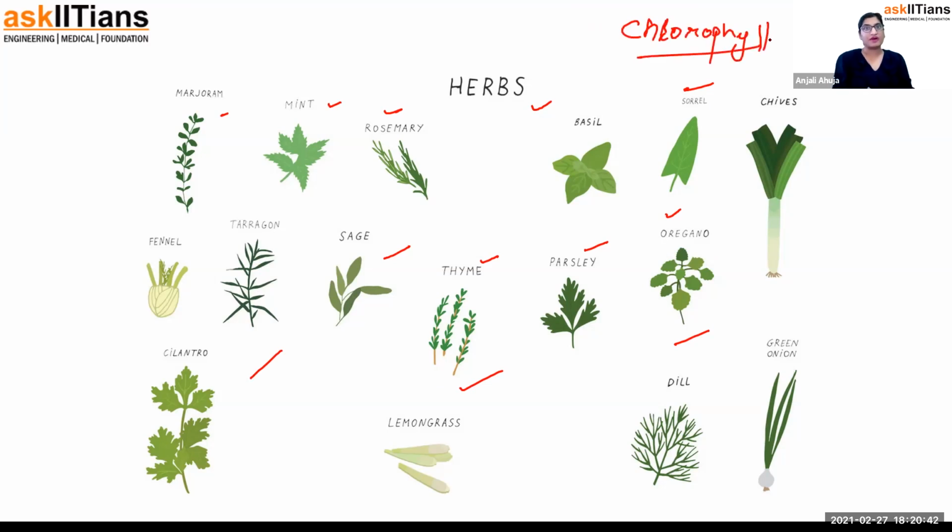So whatever part of the plant has green color, that means it has chlorophyll and is showing photosynthesis. In a very adult plant, leaves are the greenest part because they have the maximum chlorophyll. But in herbs, all parts of the plant show chlorophyll. One interesting thing you must be noticing about herbs is that they are used in medicines. They are used in spices also.